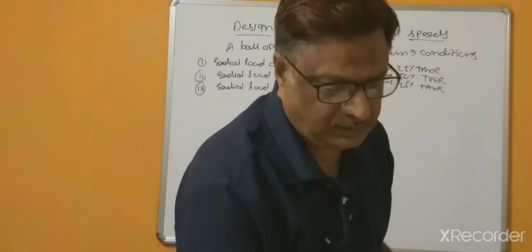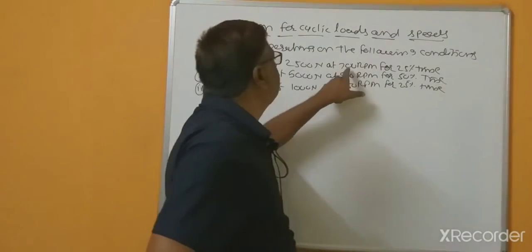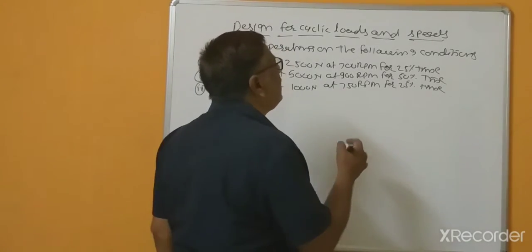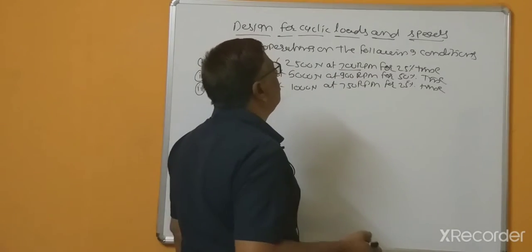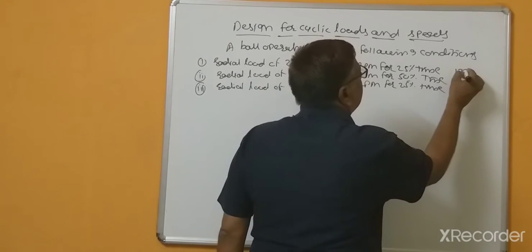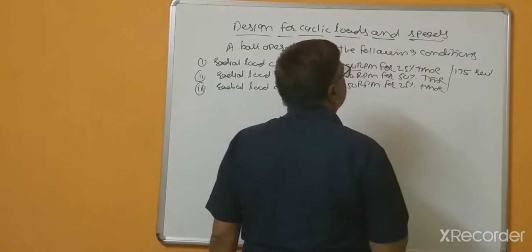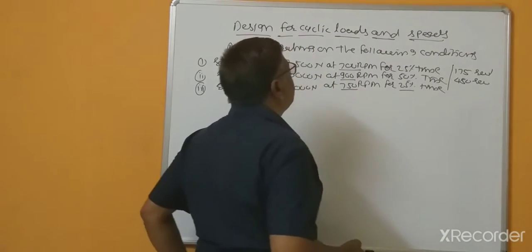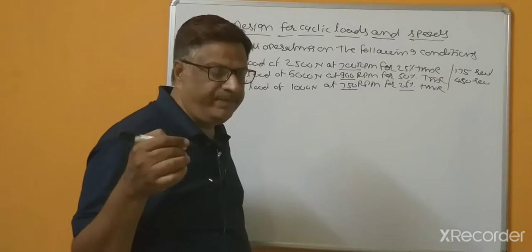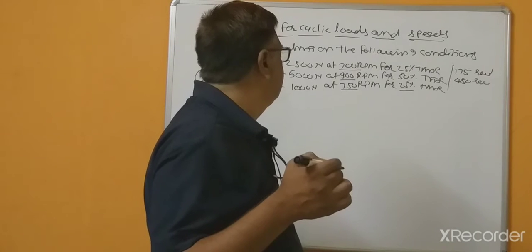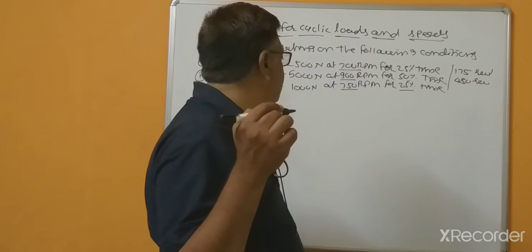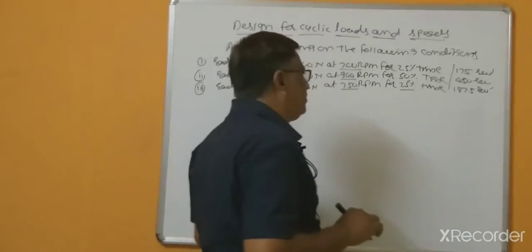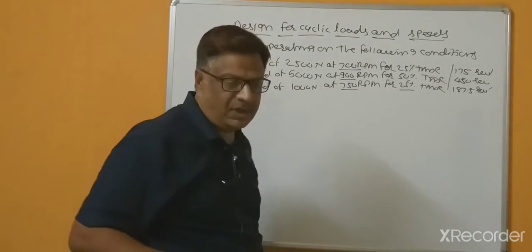So in this case the RPM is 700 for 25% of the time, 900 for 50% of the time, and 750 for the rest. So 25% of 700 RPM means 175 revolutions, 50% of 900 is 450 revolutions, and 25% of 750 is 187.5 revolutions per minute. So these are N1, N2 and N3.